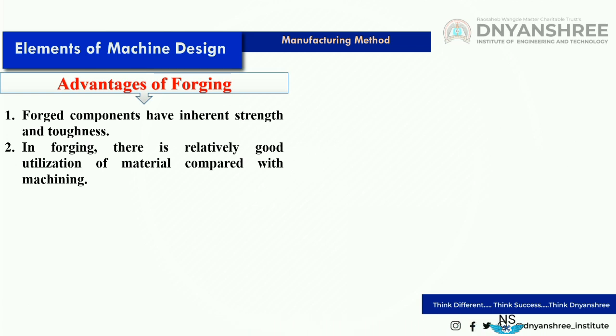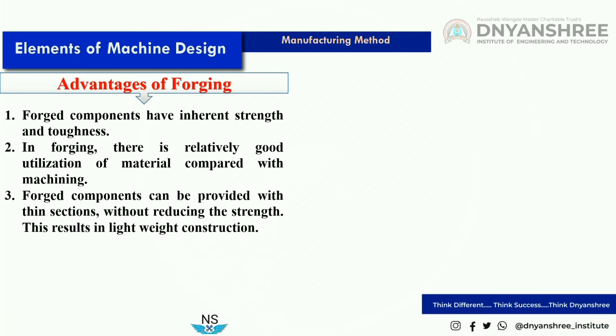But in forging, material in the plastic stage is forced into the desired shape, so there is no removal of material and no wastage.